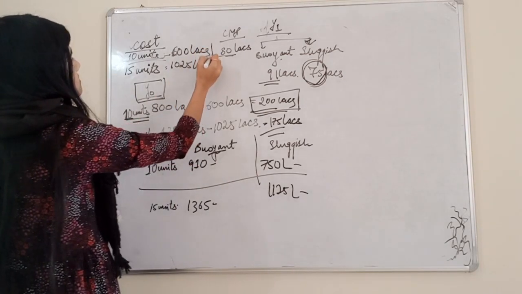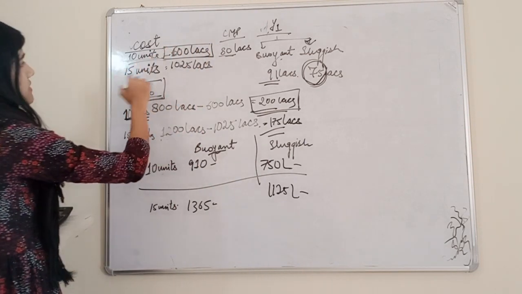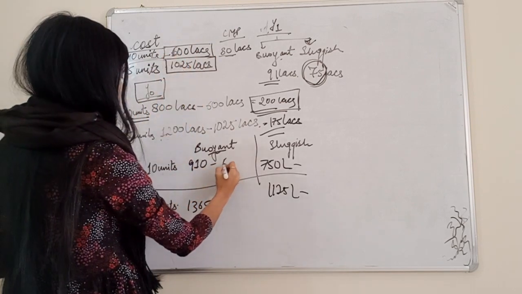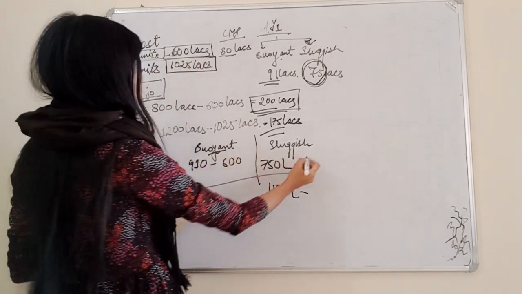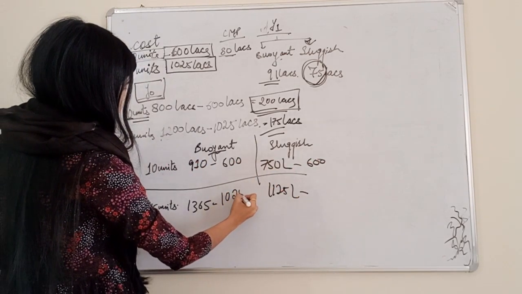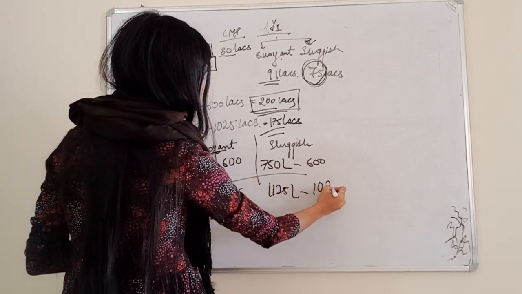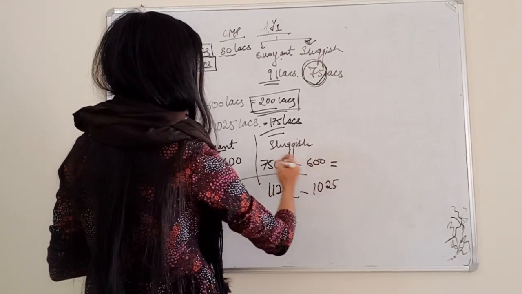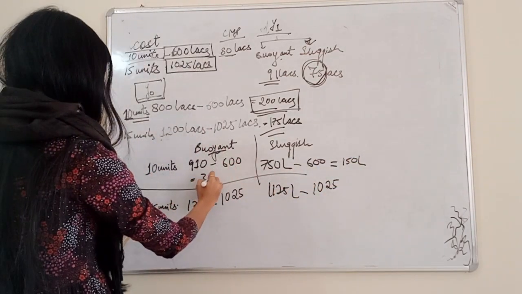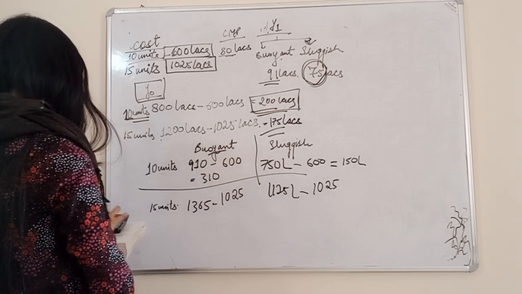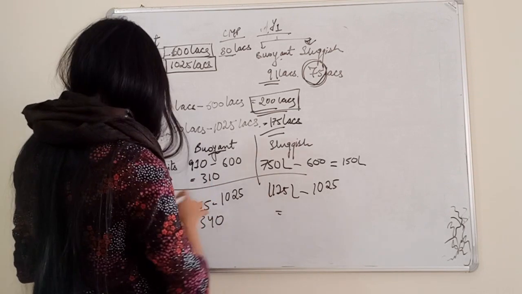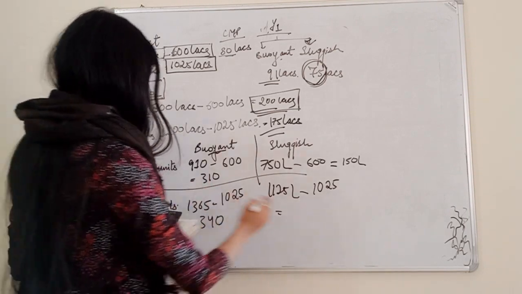In the question it is given to assume that the construction cost will remain unchanged. So for 10 units the construction cost is 600 lakhs, and for 15 units it is 1025 lakhs. Putting these values here, the net cash flow is coming to 150 lakhs here, 310 lakhs here, 1365 minus 1025 is 340 lakhs, and here 1125 minus 1025 is 100 lakhs.